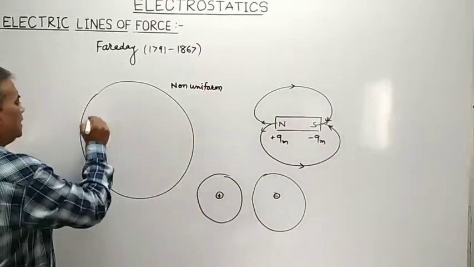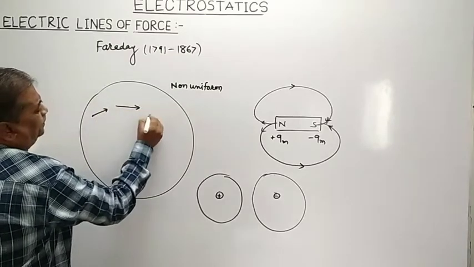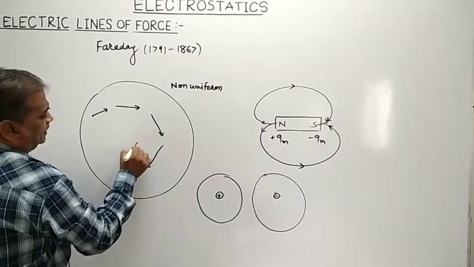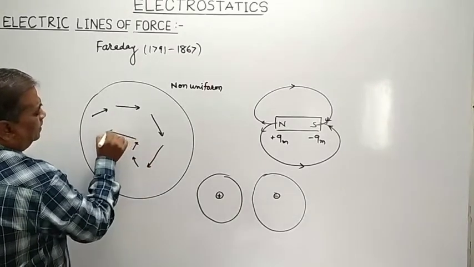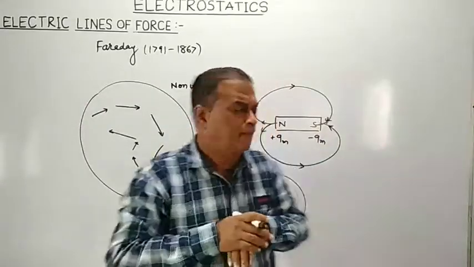Non-uniform means the intensity of electric field at different points is different, both in magnitude as well as direction.